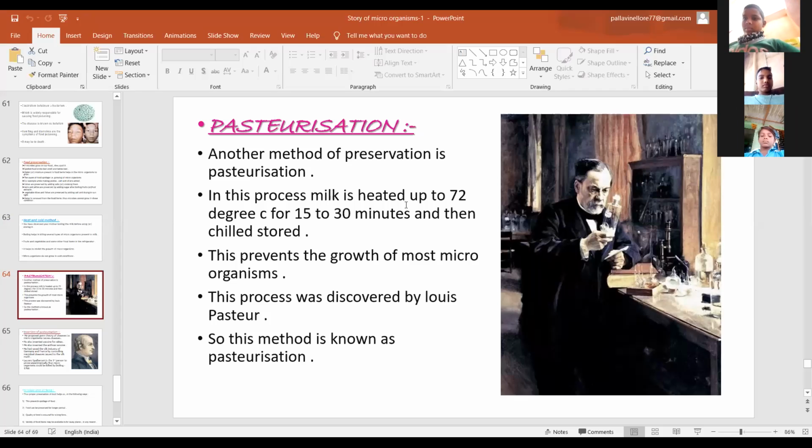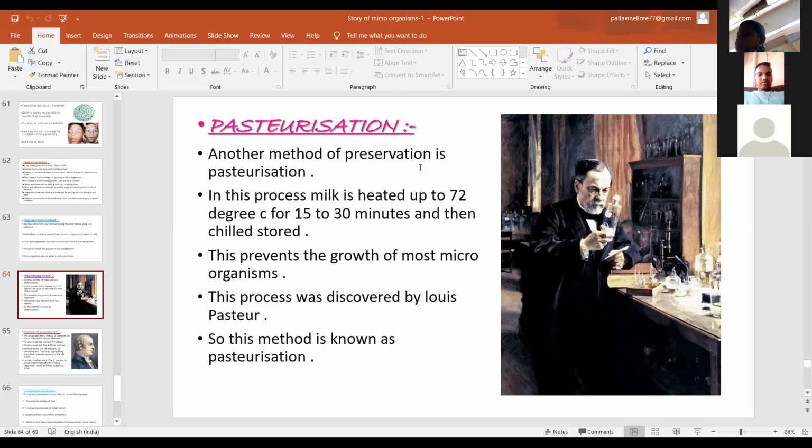That means in this process, the milk is heated up to 72 degrees Celsius for 15 to 30 minutes and then it is chilled and stored.